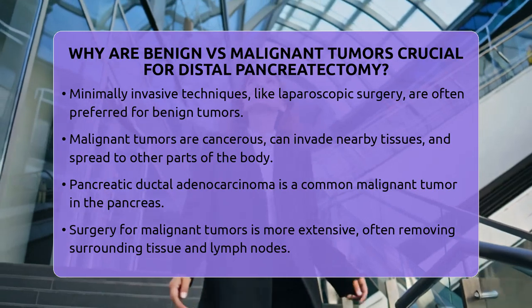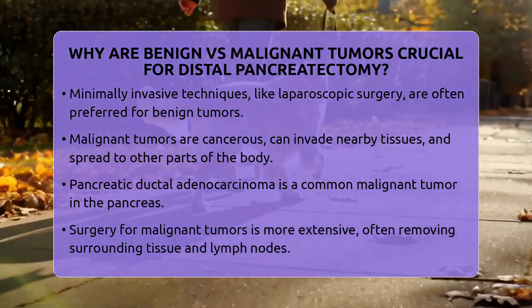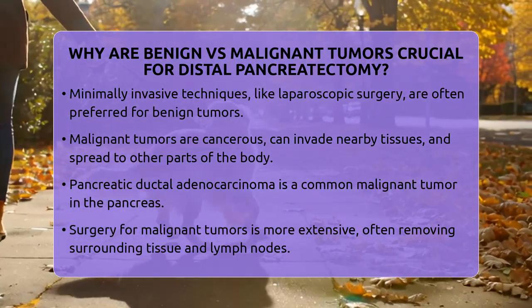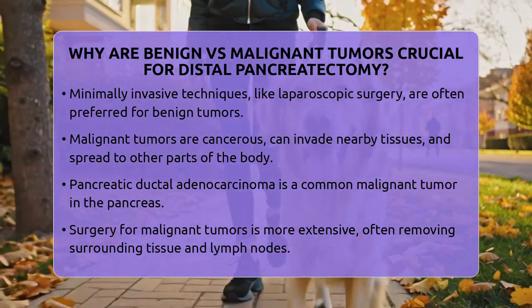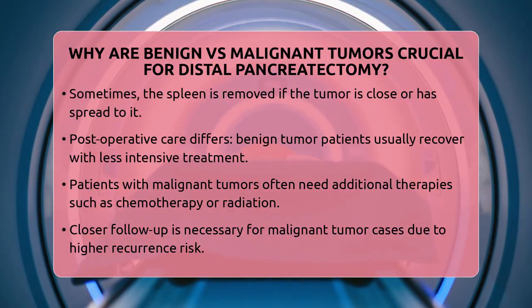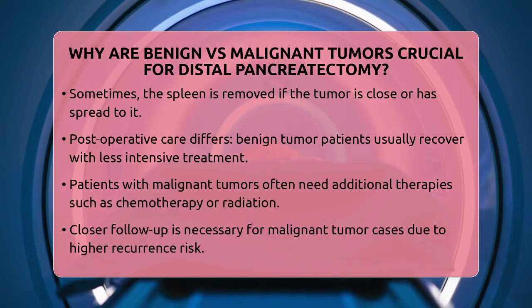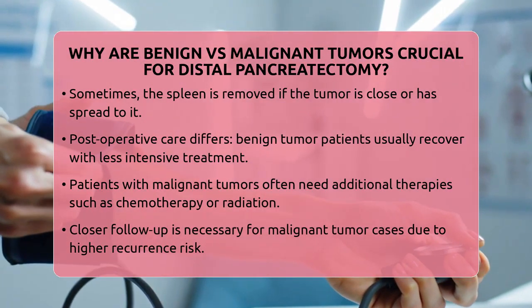Surgeons usually remove the tumor along with surrounding tissue, which might include nearby lymph nodes to check for spread. Sometimes, they also remove the spleen if the tumor is close or has spread to it. This more extensive surgery aims to ensure all cancerous cells are removed, reducing the chance of recurrence.